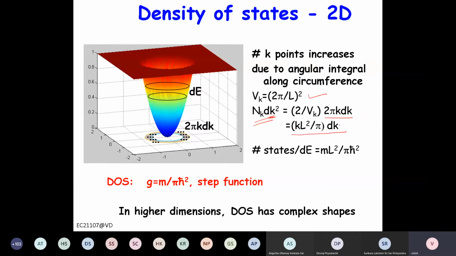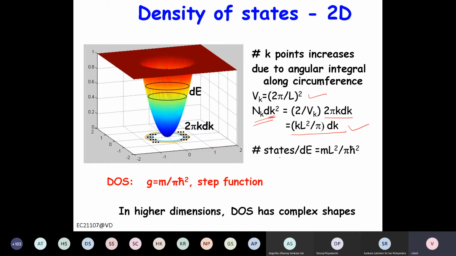Now again this relationship is independent of the E-k relationship, right? So regardless of the E-k diagram, this equation is valid. So if I give you any arbitrary E-k relationship, you can use this expression, then differentiate, get dE by dk, and substitute here to get the density of states.